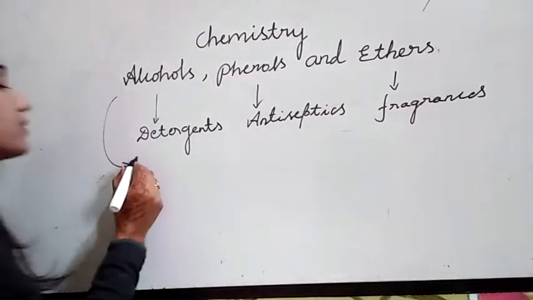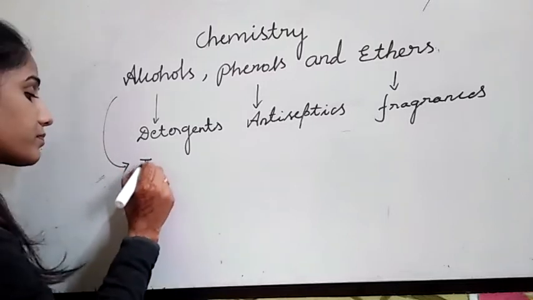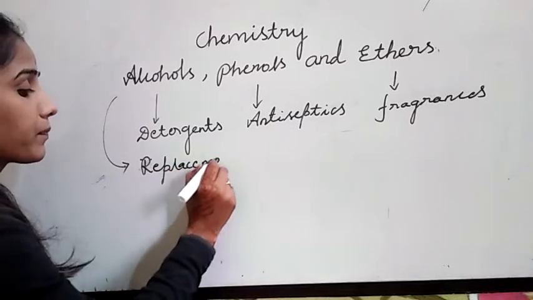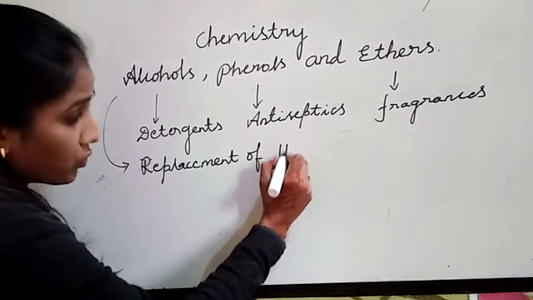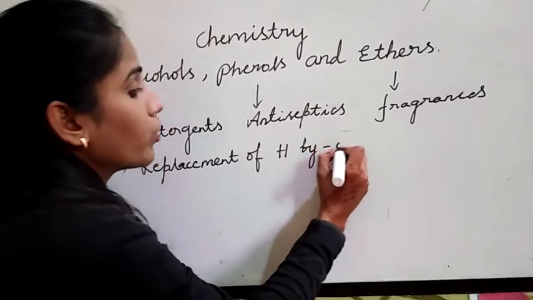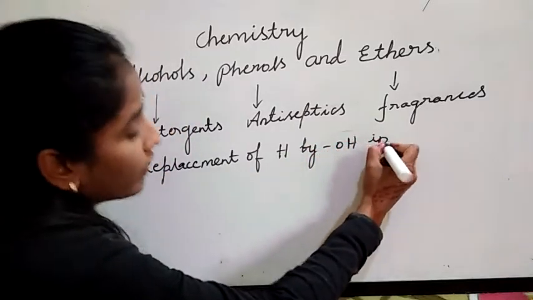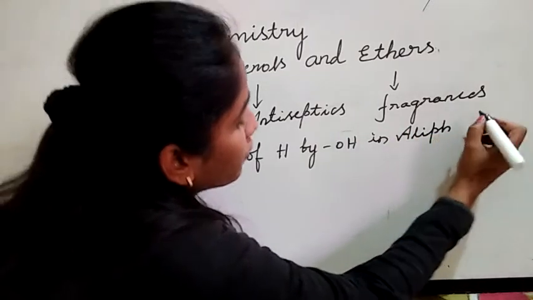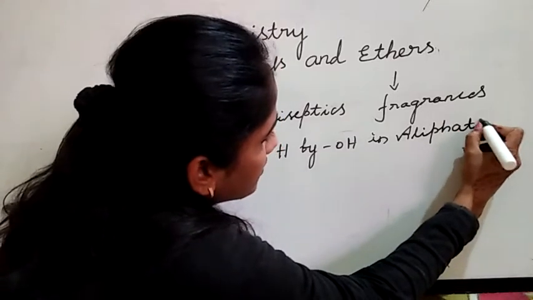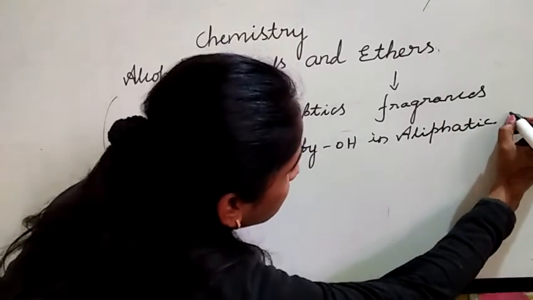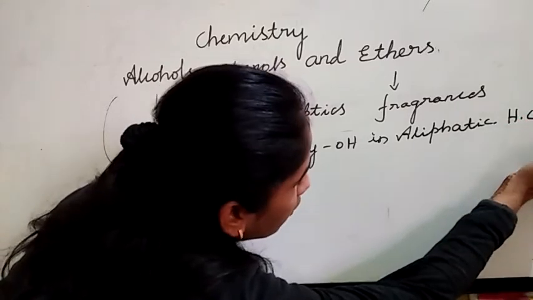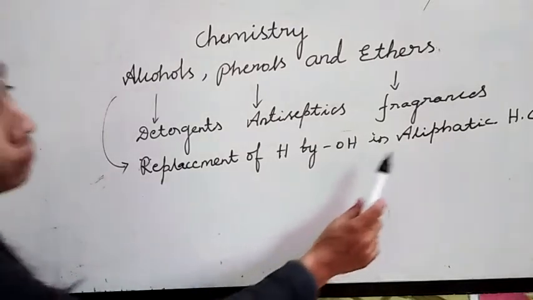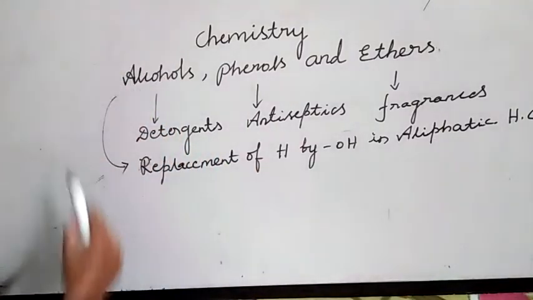Alcohols are nothing but the replacement of a hydrogen atom by OH group in aliphatic hydrocarbons. Aliphatic means hydrocarbons in open chain. The replacement of hydrogen by OH group in aliphatic systems gives alcohols.